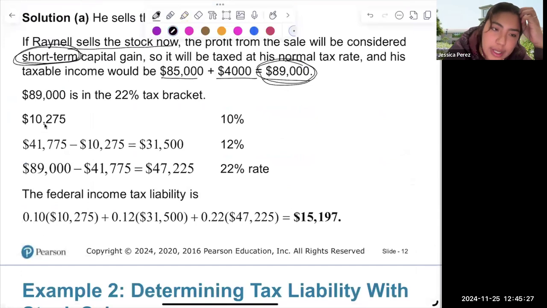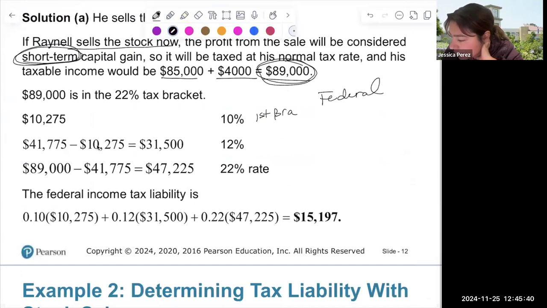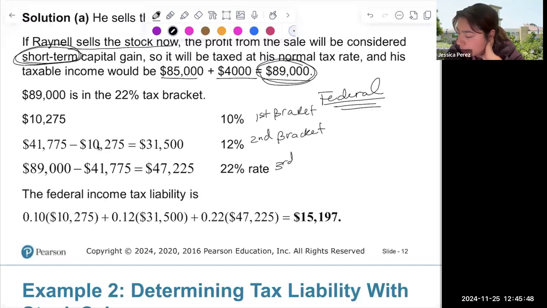So you're going to start with the 10,275, then you're going to do the subtraction between 41,775. So the second bracket. So this is the first bracket. Again, this is from the federal. First bracket, second bracket, and third bracket. So the same way we did it for the first example. So he would just add it, because this would be a short-term capital gain.